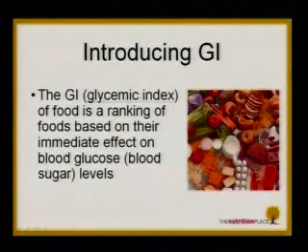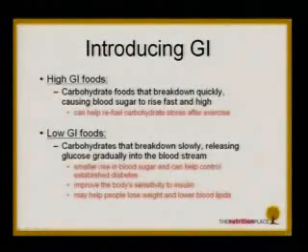Basically, the definition of glycemic index is the ranking of foods based on their immediate effect on blood glucose or blood sugar level. So the higher the number, it means the higher the effect, the faster they will raise your blood sugar level. Foods that have very high GI are usually the carbohydrate foods that break down very easily and are absorbed by you and me. So that's why it causes the blood sugar to rise very fast and very high.